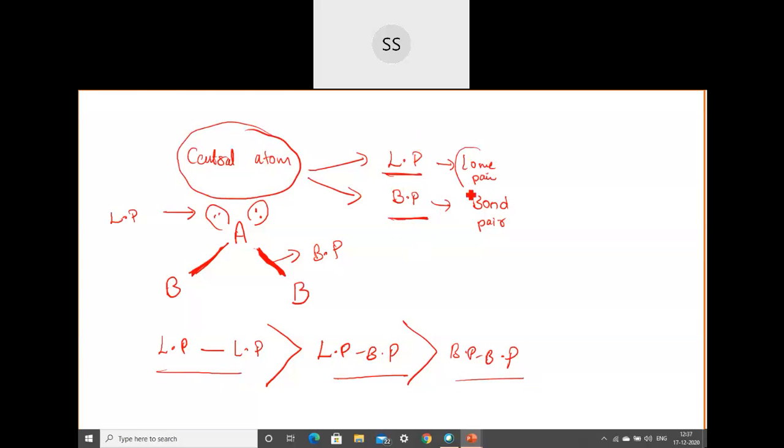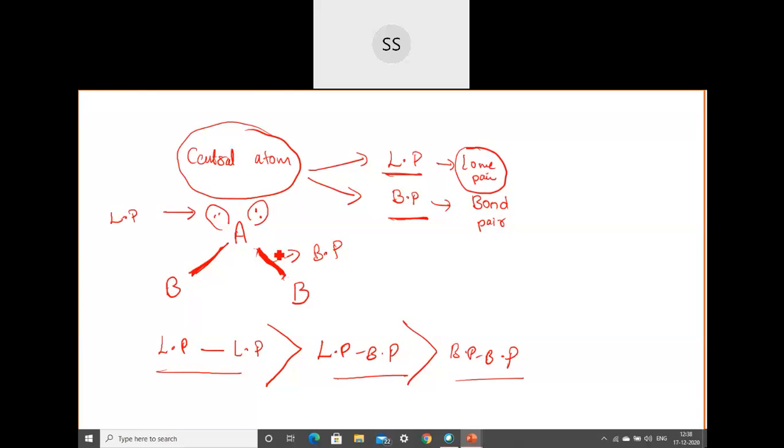Lone pairs are the electrons which are not involved in the bonding. Bond pairs of electrons are the ones which are shared between the two atoms, so that means they are held in the bonding. If somebody is held, tied up, then the amount of problem they will cause for us will be less. But if somebody is held free, they will cause more repulsion.